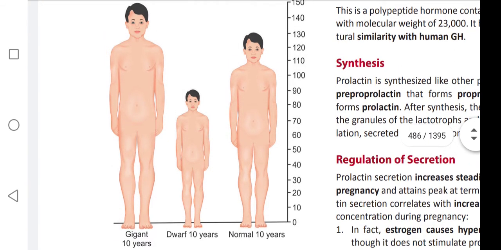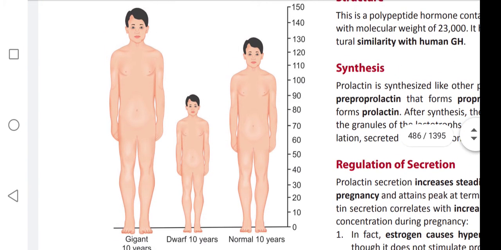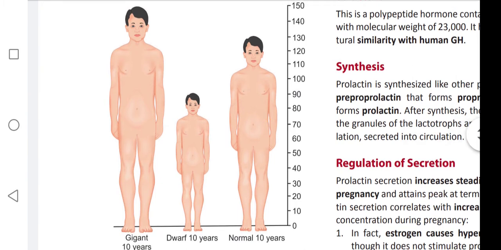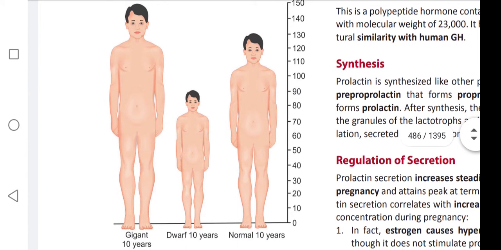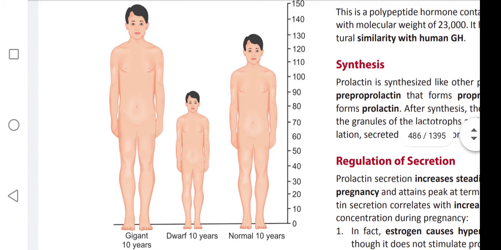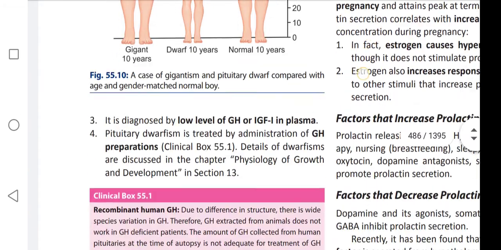Here the three persons are seen. This is the normal one. This is how a normal 10 year old boy appears. This is the gigantic 10 year old. This is the pituitary dwarfism. We will talk about it later.